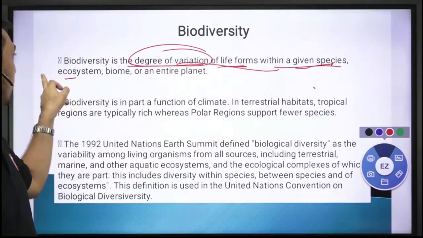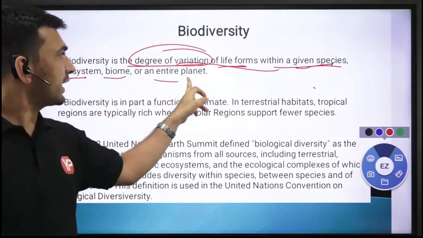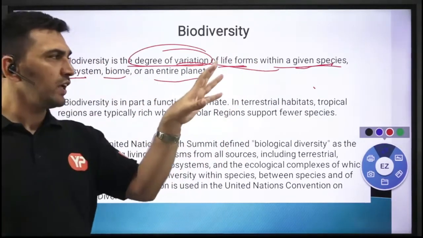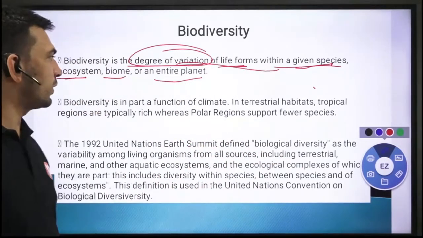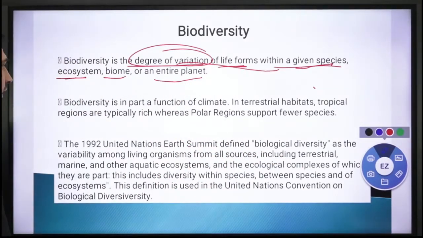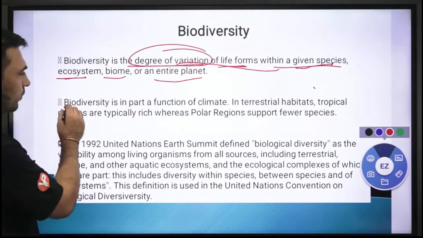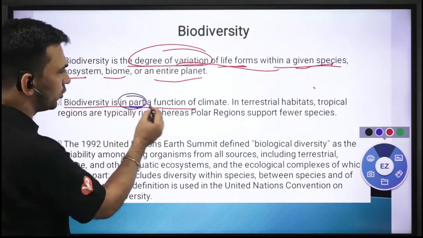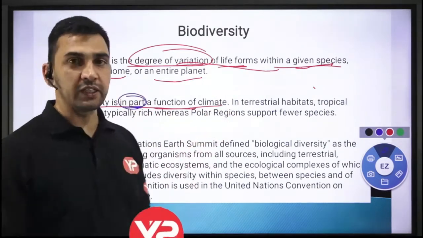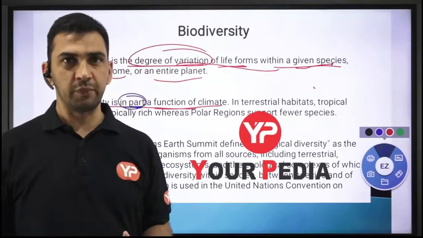Given species के अंदर, ecosystem के अंदर, biome के अंदर, entire planet के ऊपर. So whichever way you consider that variety is existing, we will say that is the biodiversity over that particular area. And mostly, not totally, but in part, मतलब mostly जो biodiversity किसी place पे है, that is a function of climate, right?